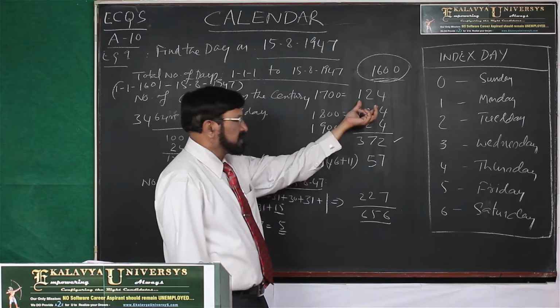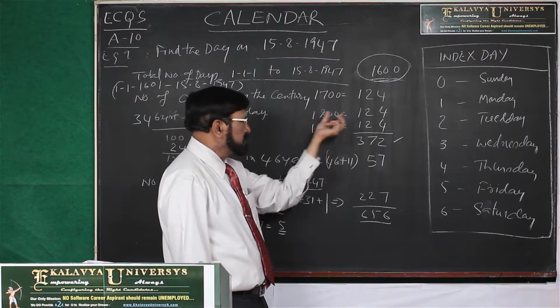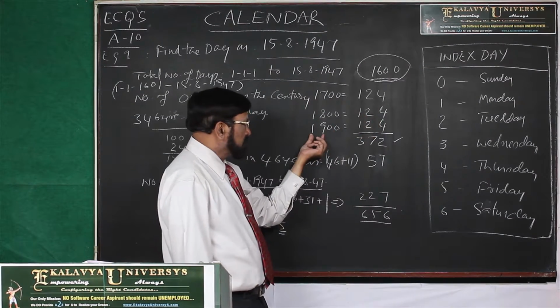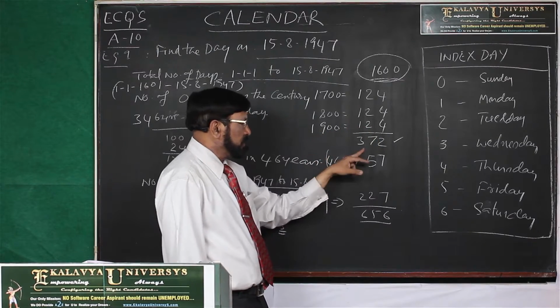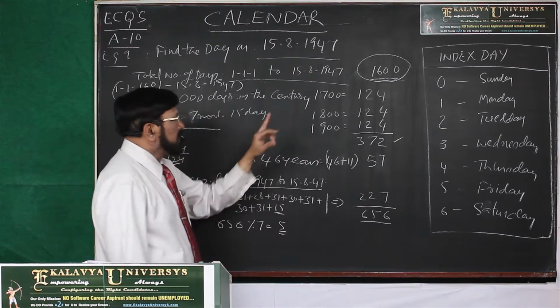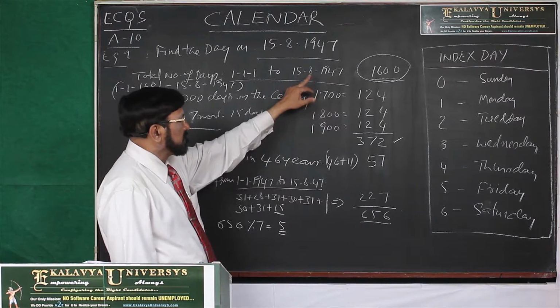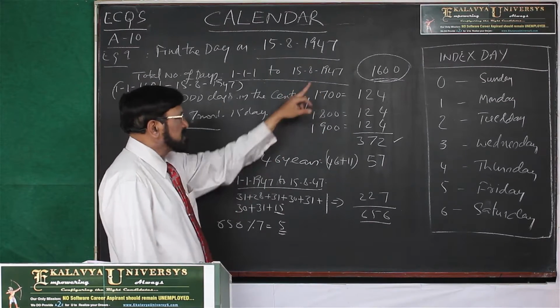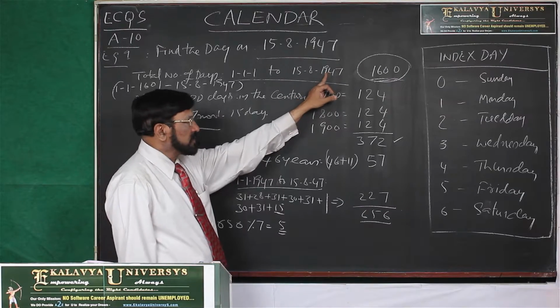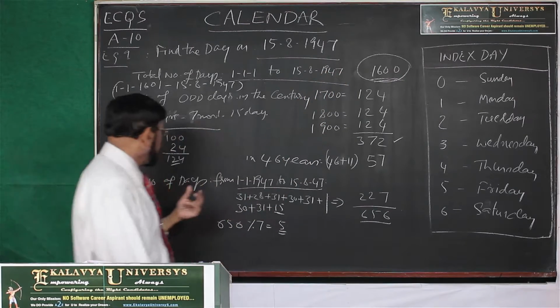In the 17th century, odd days 124, 18th century 124, 19th century 124, total 372. After that, 46 years, 7 months, 15 days are there.